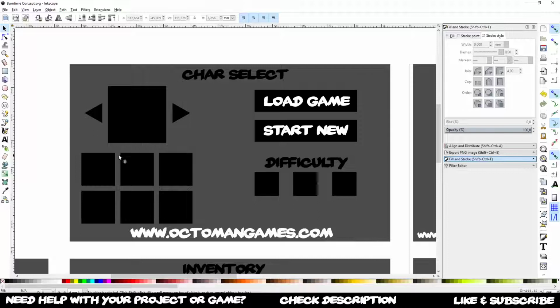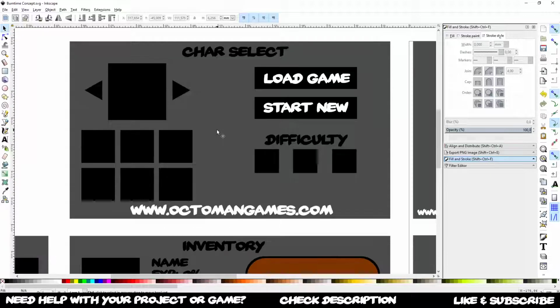We can put something like inventory items over here, like what we need to survive: a weapon, some water, and something to eat to at least fill the first few days so we don't die instantly in the game. Then we'll create a new game with probably a difficulty setting. So this is everything for the character select screen.